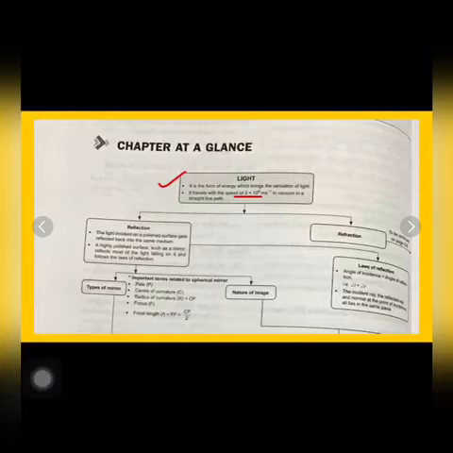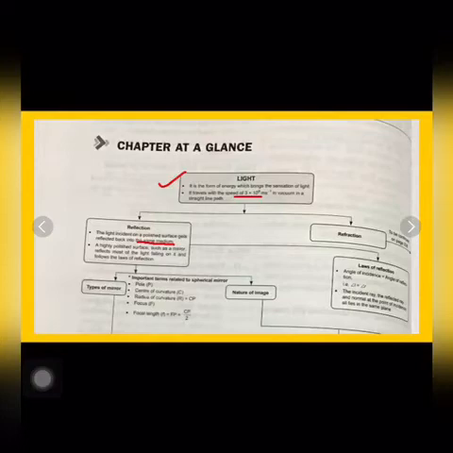The light incident on a polished surface gets reflected back into the same medium, so this is called reflection. A highly polished surface such as a mirror reflects most of the light falling on it and follows the laws of reflection. Here silver is the best reflector of light.